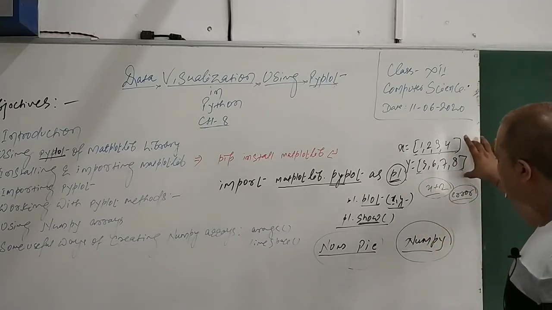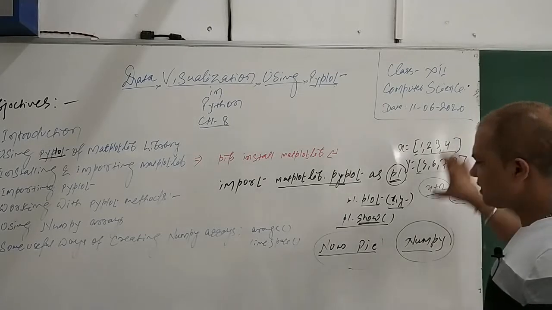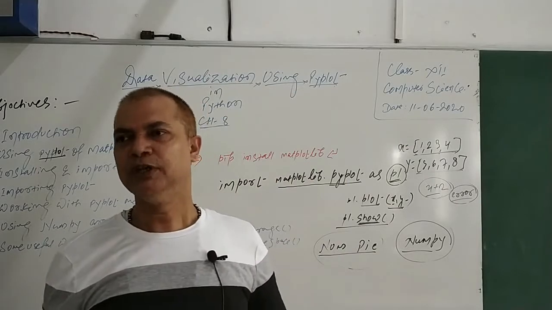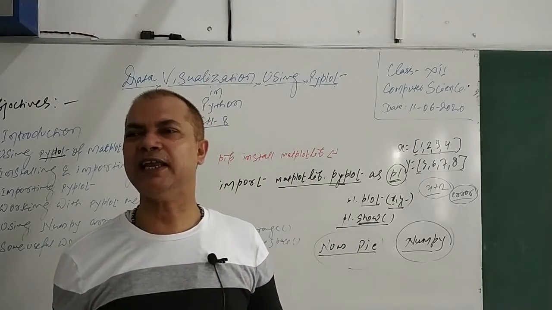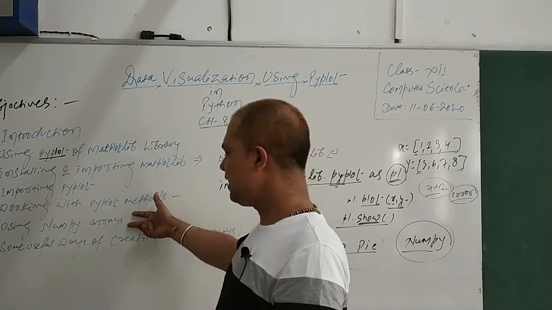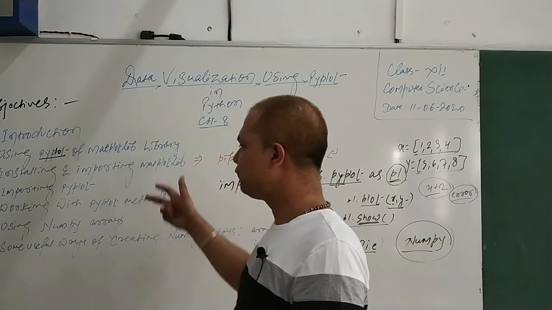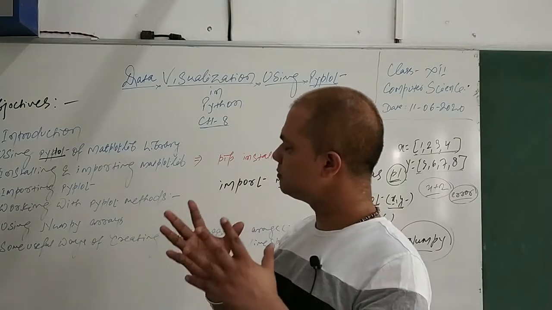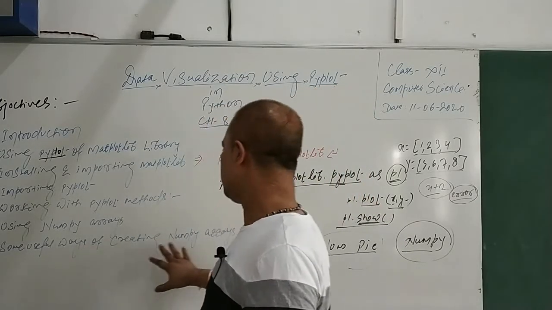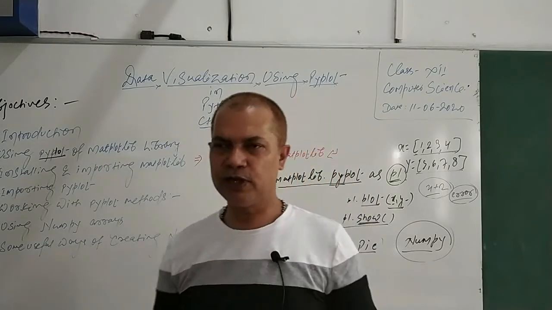Otherwise arrays look like a list, but the list element and array element act and react differently, though indices are the same in the case of arrays and lists. So what is numpy? It is a Python library which helps us to perform numerical tasks in Python. Some of the useful ways of creating numpy arrays. We'll see how to create an array.